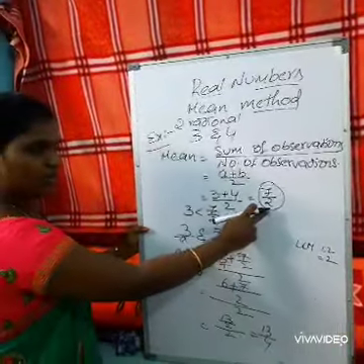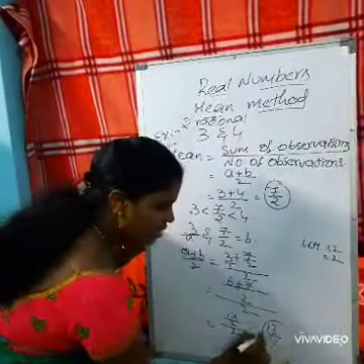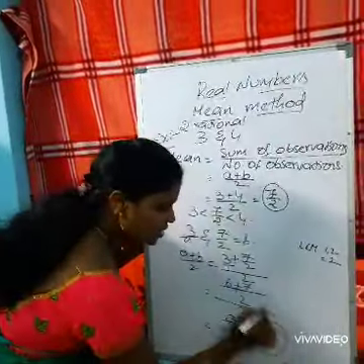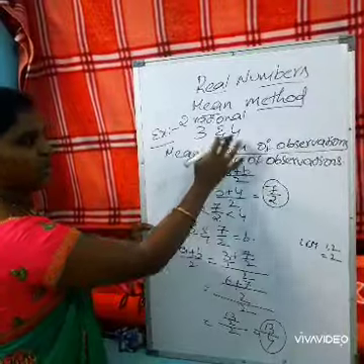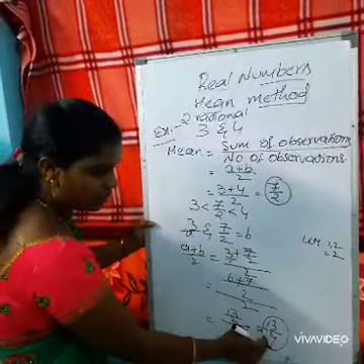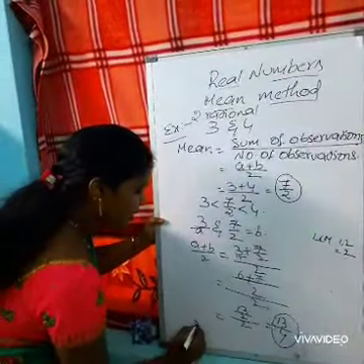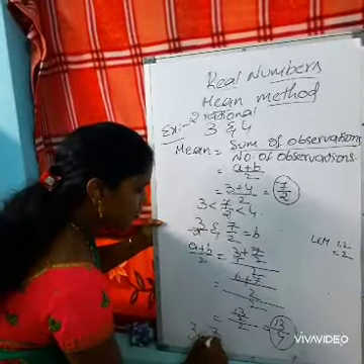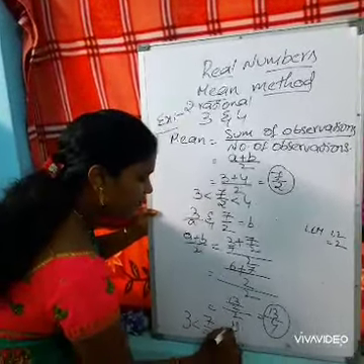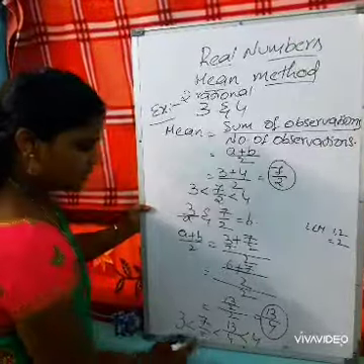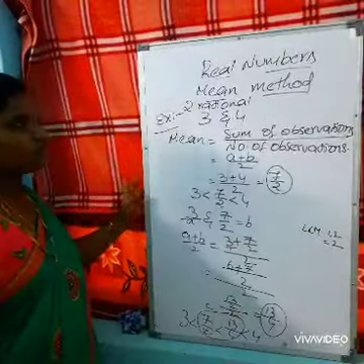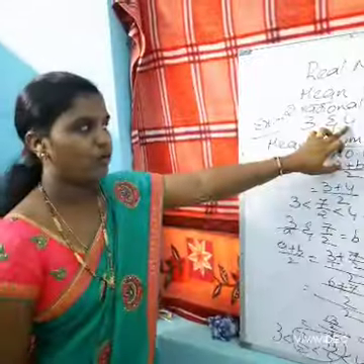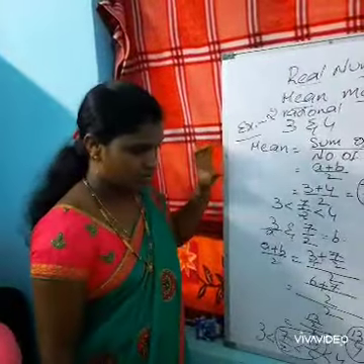So the first rational number is 7 by 2 and the second rational number is 13 by 4. We can say that the two rational numbers between 3 and 4 are 7 by 2 and 13 by 4. It can be written as 3 less than 7 by 2 less than 13 by 4 less than 4. So these are the two rational numbers between 3 and 4. I hope you understood that.